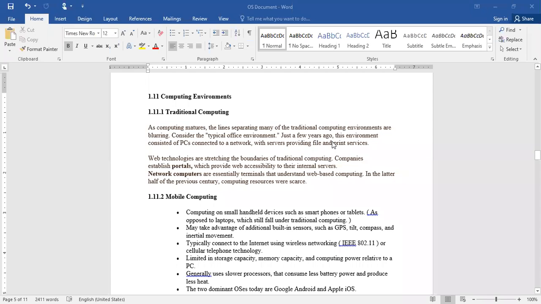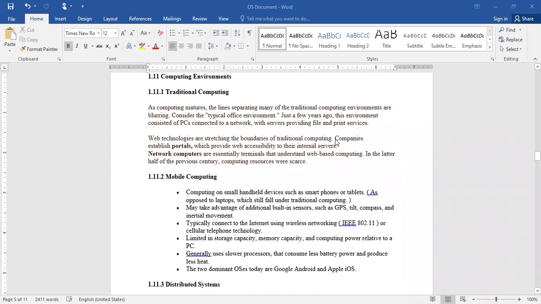Now, let us look at the different computing environments so that whatever you have learned so far will become clear once you understand all these things. Now, computing environments. What are the different kinds of environments where we have executed